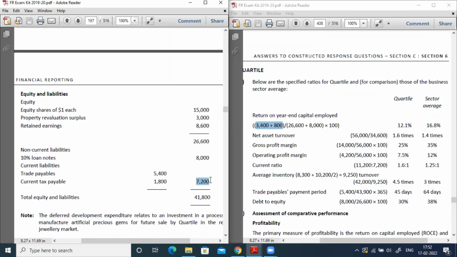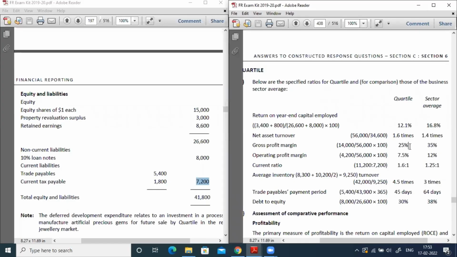Now similarly, gross profit ratio, I don't think I need to give an explanation for it. We need to take the gross profit and the revenue, nothing but sales. So the sector gross profit ratio is 35%, and the quartile company gross profit ratio is 25%. Then similarly, operating margin ratio, that is operating profit divided by revenue, nothing but sales. So the quartile company operating profit ratio is 7.5% and the sector is 12%.